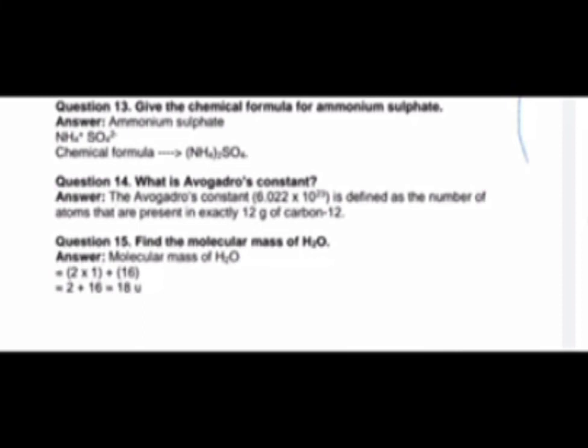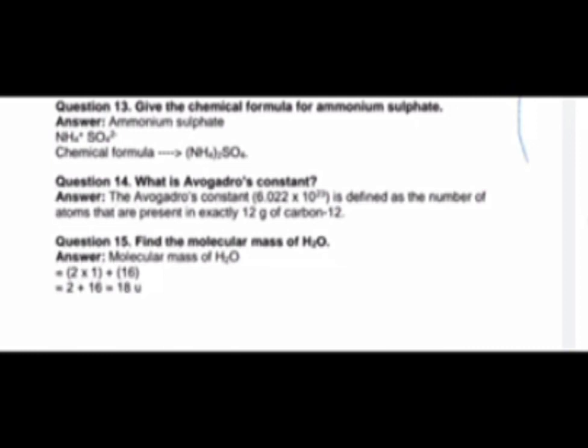And the last question, find the molecular mass of H2O. How do we find out the molecular mass of H2O? It's very easy. We know the formula of H2O. In H2O, 2 hydrogen, so 2 into 1, plus 1 oxygen. The atomic mass of oxygen is 16. So 2 into 1 plus 16 equals 18 u.